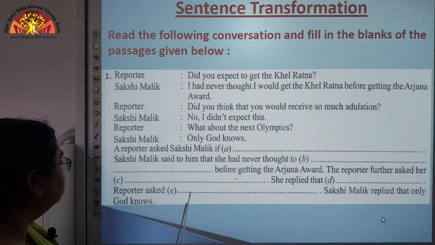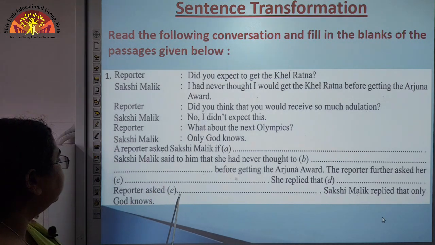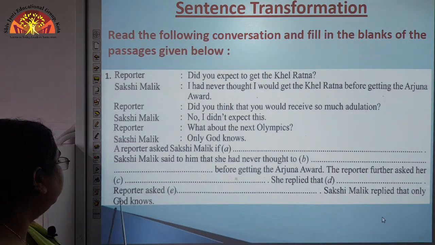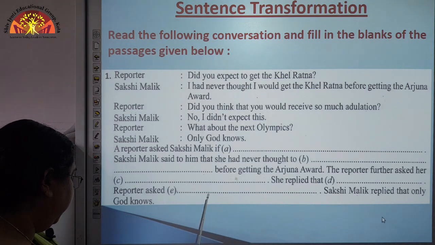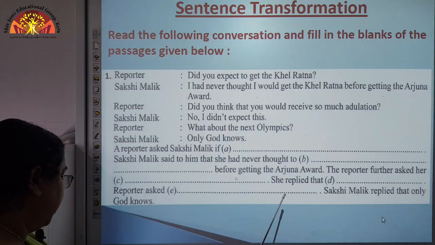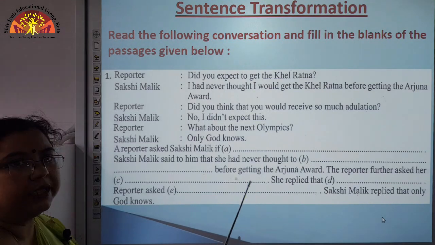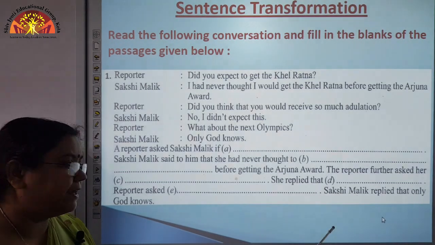Here we will also use her, because we have to use the pronoun also. The reporter asked her what she was thinking about the next Olympics. Okay. So in this manner we will change the interrogative sentence to a statement.